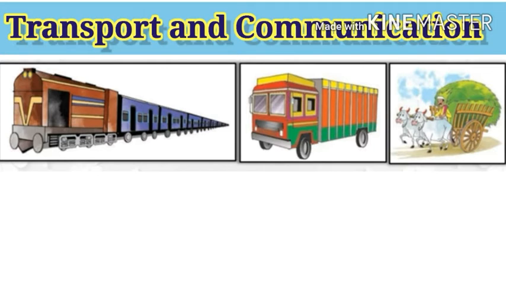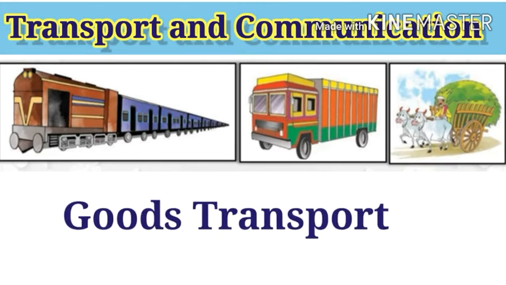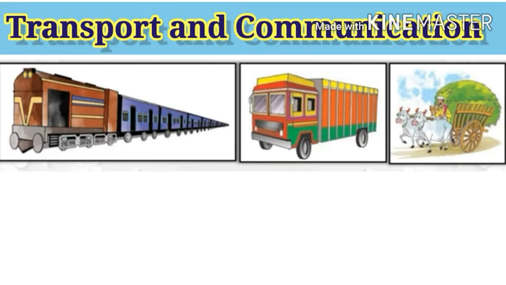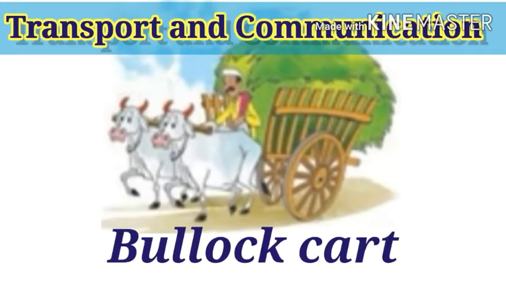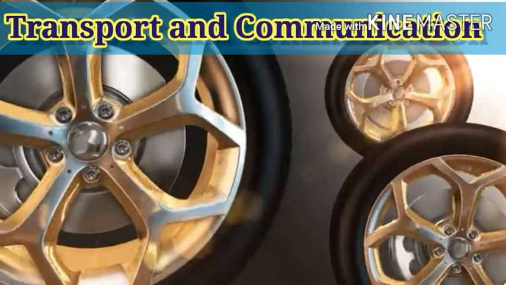For what purposes do we use each of the above means of transport? Correct. It's goods transport. Second question, which of these three was the first to be used by man? Correct. It's bullock cart. Which part is common to all the three?